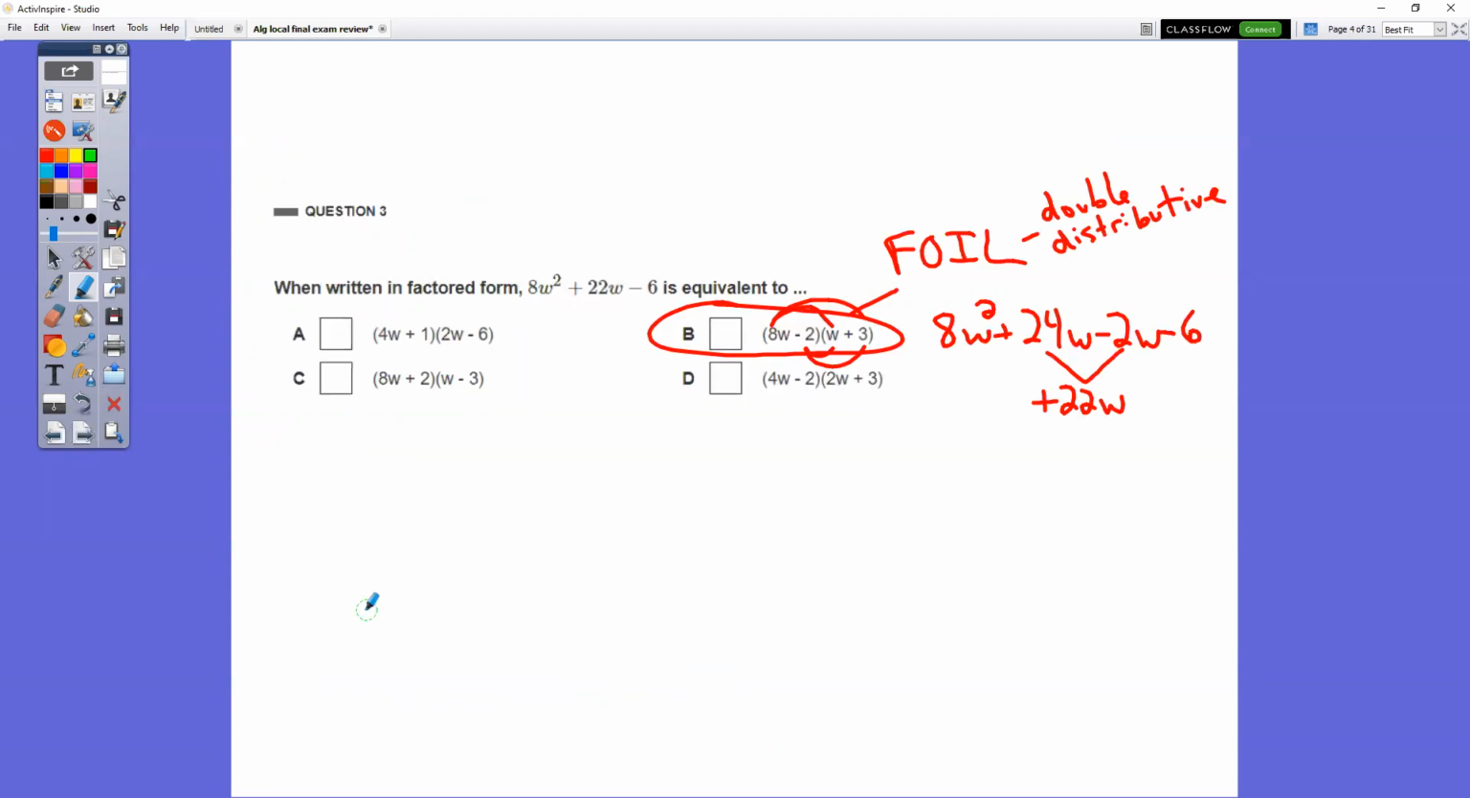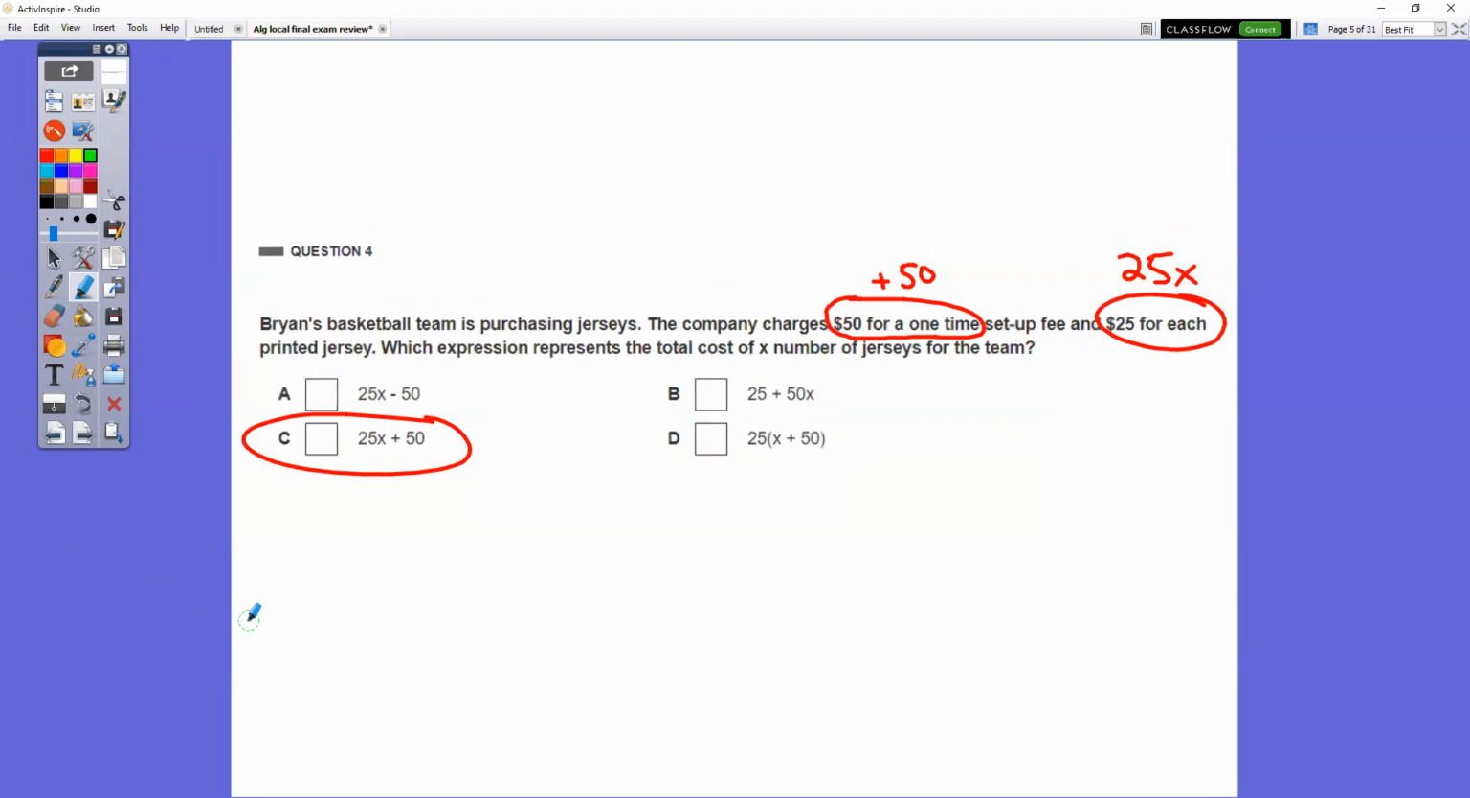In question number 3, when written in factored form, this is equivalent to what? You just have to do FOIL or double distributive property to all of them and see which one matches. When you do it to choice B, you have a plus 24W and a minus 2W. That ends up being a plus 22W in the middle, which matches the exact thing here. So that's choice B. In question number 4, most people got this one right. The company charges $50 for a one-time setup fee plus $25 for each jersey. So $25 times the number of jerseys, which is 25x, plus your $50 setup fee.